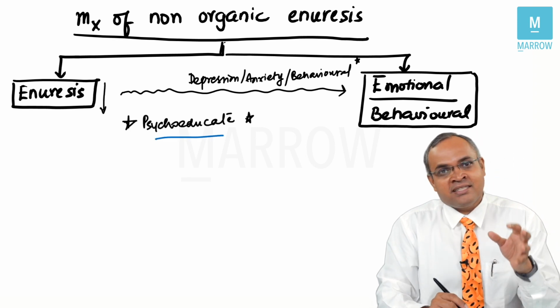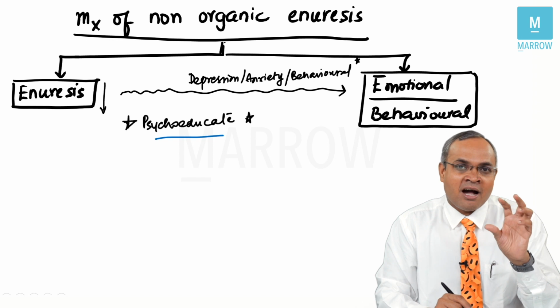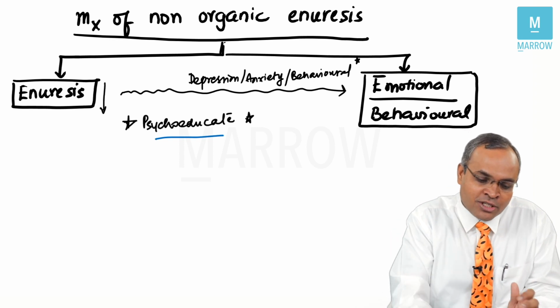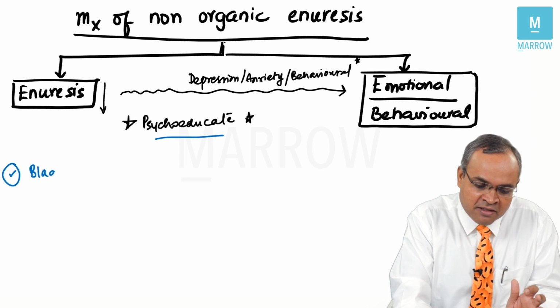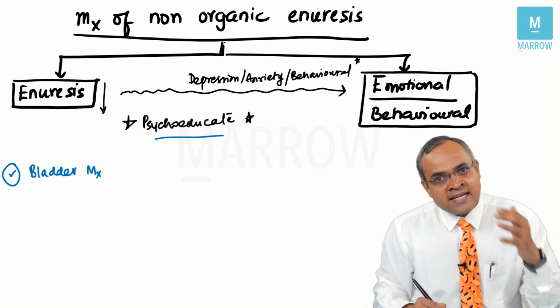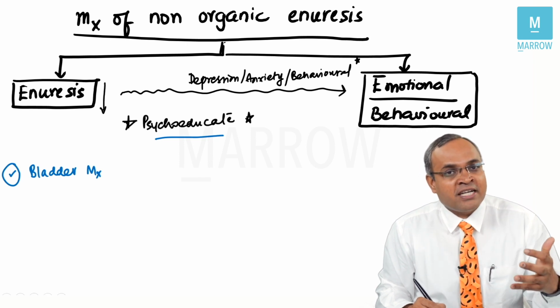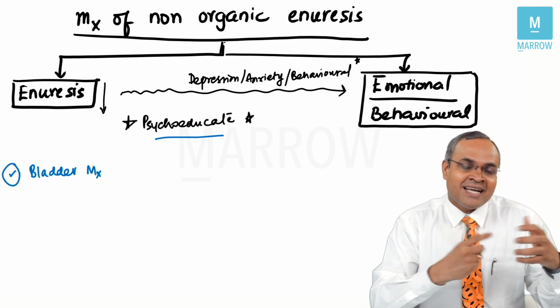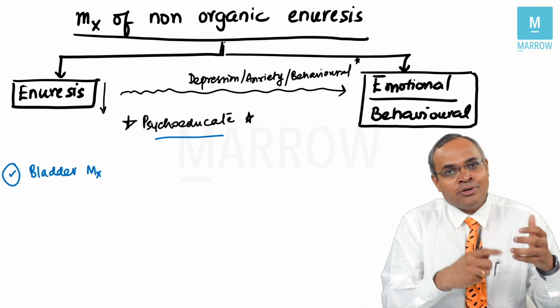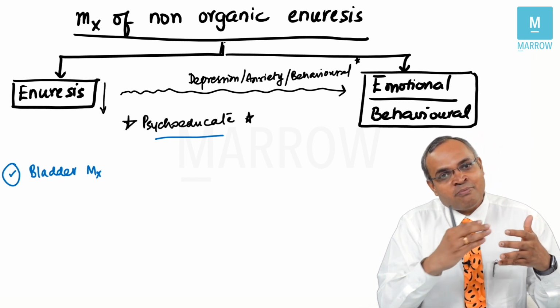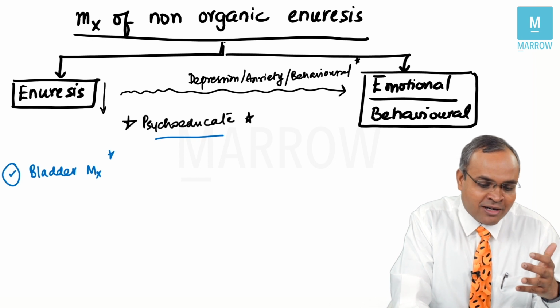You need to educate the child as well as the parent about the nature of the problem. Once you educate them, giving simple tips on bladder management are very, very useful initial steps. Now, studies show that it is not very effective when you delay maturation, but it is good to talk to them about good habits to follow in terms of bladder management, which is an important initial strategy which is to be looked at.